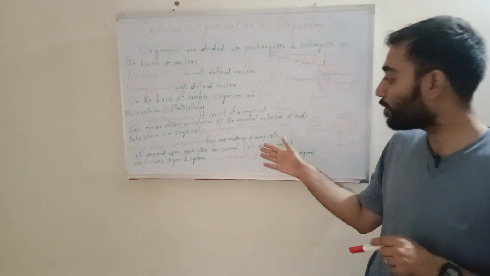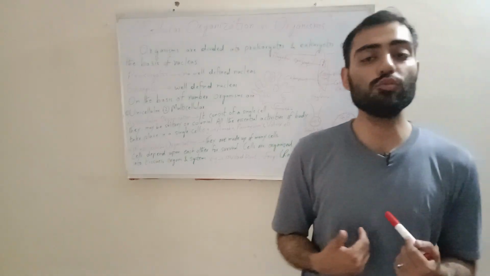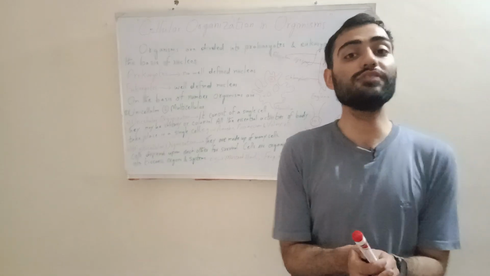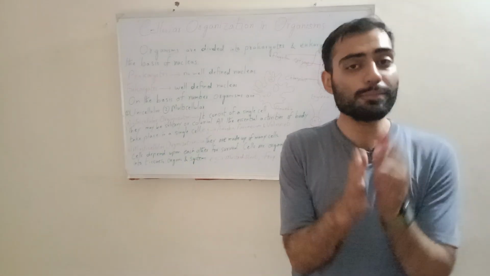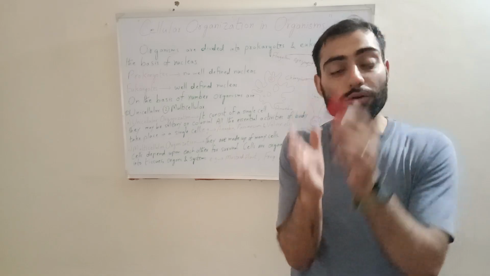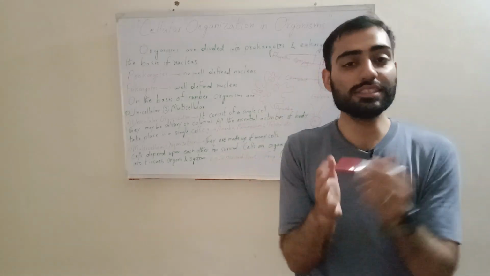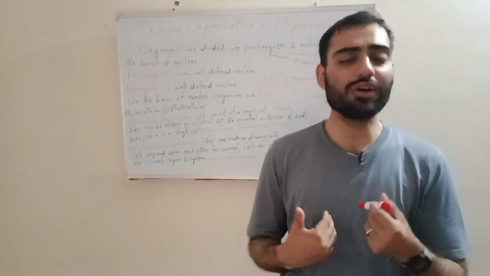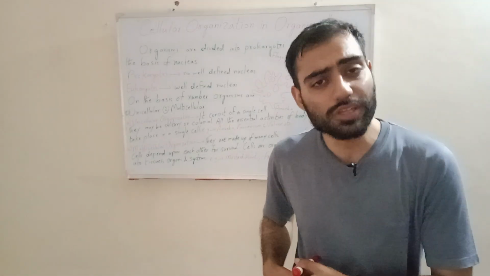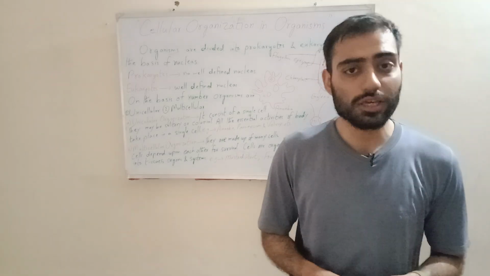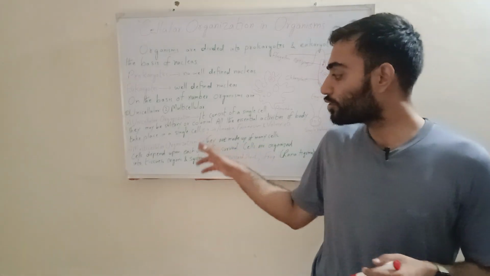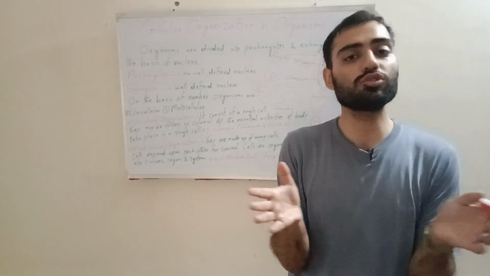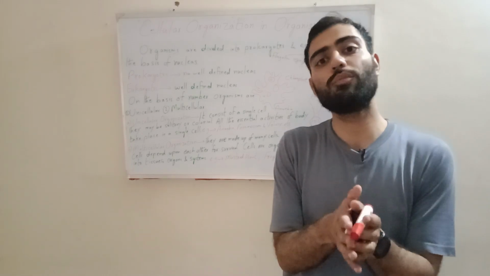Which organisms are included here? We humans, plants, and all the animals are included in this group. What are the specific characters of this group? In these organisms, the cells depend on one another. It means the cells of the brain depend on the cells of the eyes, the cells of the eyes depend on the cells of the heart, the cells of the heart depend on the cells of the kidneys, and this keeps on. Cells are organized into tissues, organs, and systems. Many cells combine to form tissues, tissues combine to form organs, and organs combine to form systems.